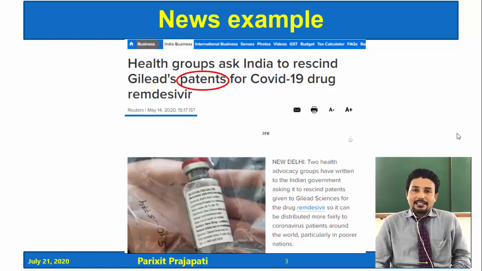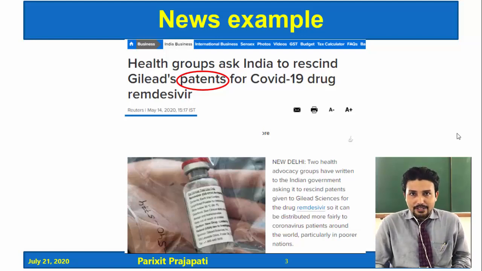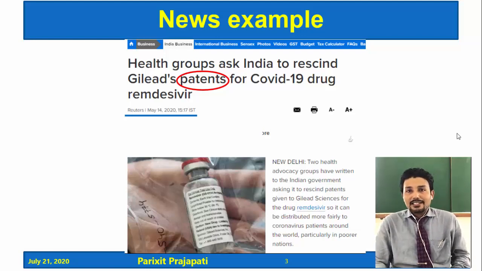So they are saying that the government should remove or rescind the patent of Remdesivir for that company. So the question comes to your mind: what is a patent? We are going to discuss this part.